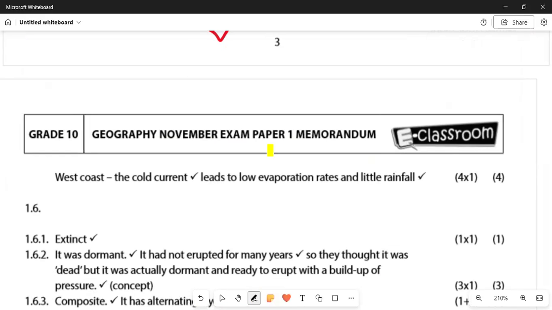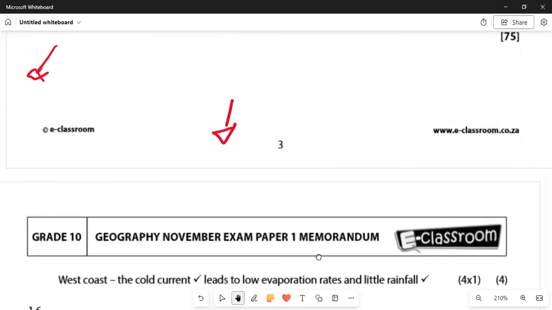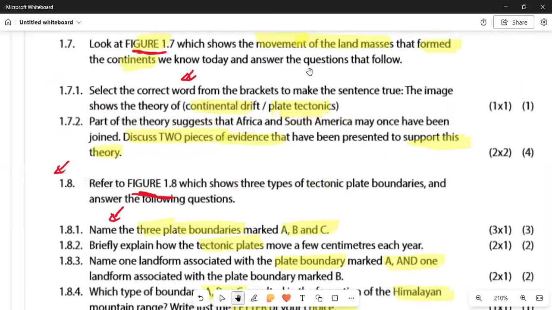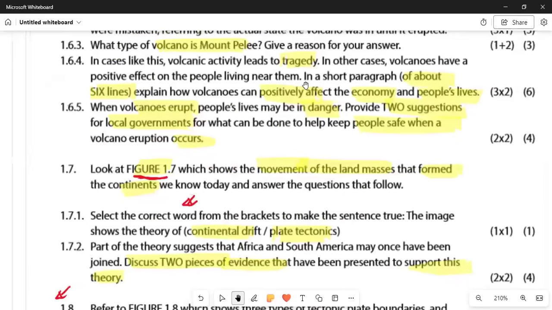It had not erupted for many years. That is why they were disturbed. So they thought it was dead, but it was actually dormant and ready to erupt with a build-up of pressure. That is the concept that you must understand. They thought it was dead because it had not erupted for 50 years. And then in 1.6.3, what is the type of volcano? Answer. And then if we move on in 1.6.4, volcanic activity leads to tragedy. In other cases, volcanoes affect people living near them.